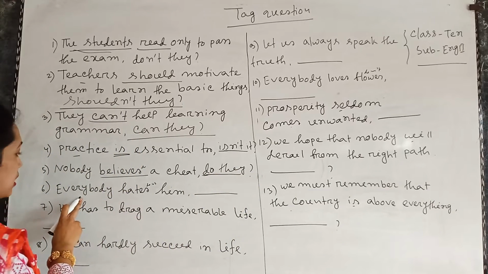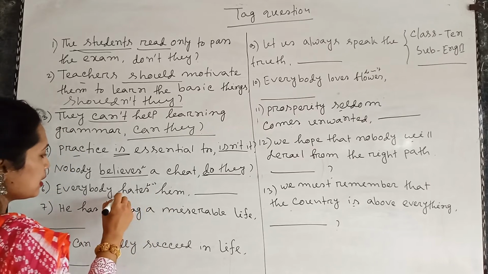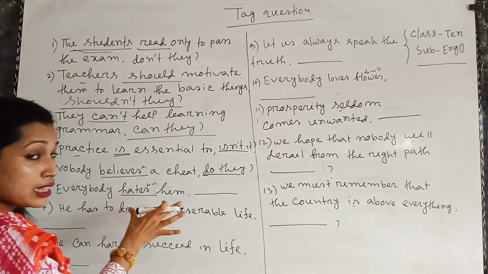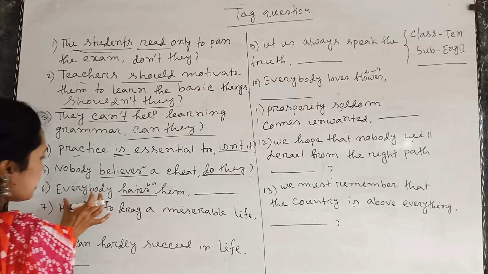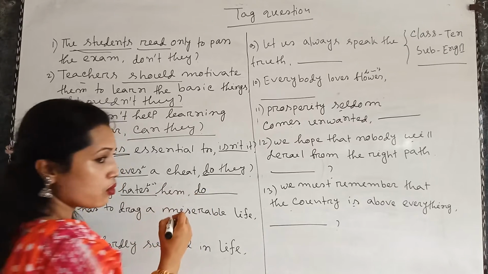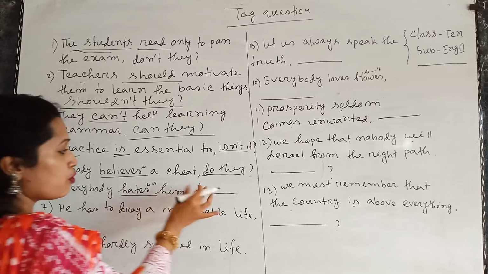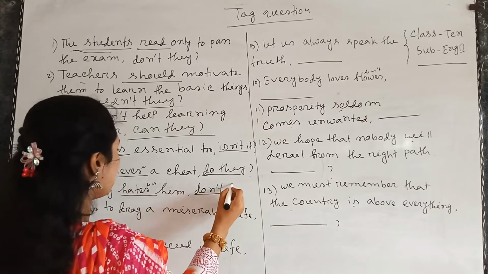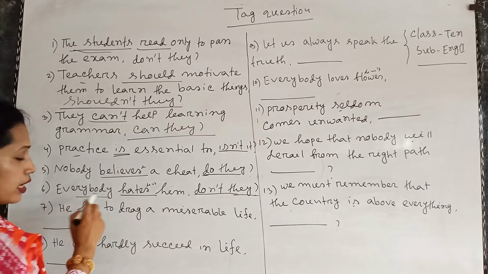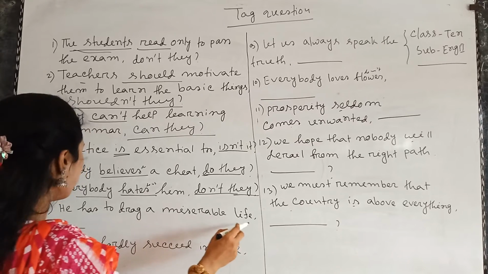Now come to number 6. Everybody hates him. Here the main verb is hates, and the statement is in the present indefinite tense, and the subject is third person plural number. So we will have to use the word do, and the statement is in the affirmative form, so the tag will be negative, and they will be used instead of the word everybody. Now come to number 7. He has to drag a miserable life.